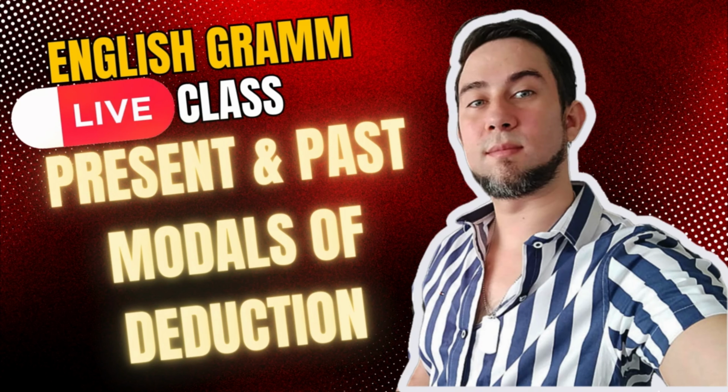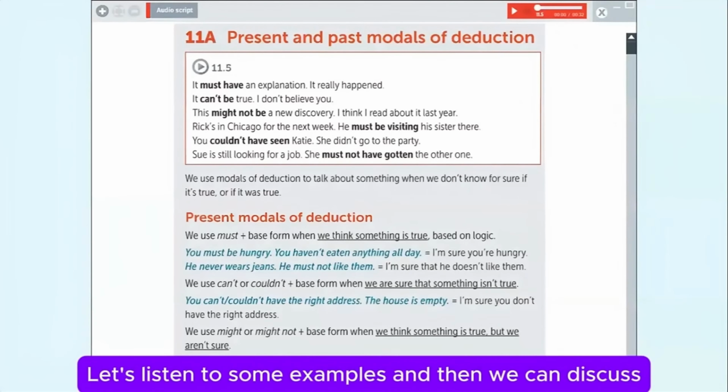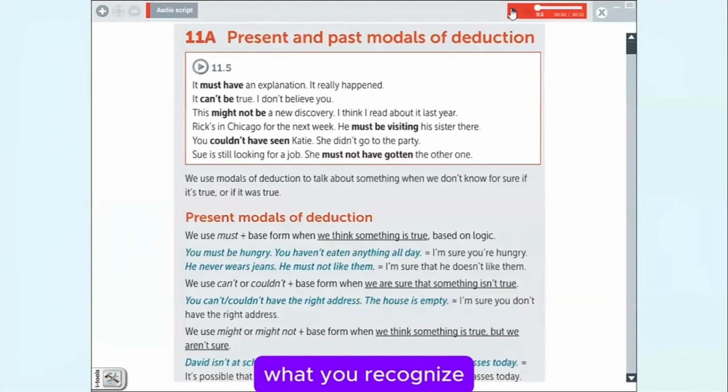Let's start with present and past modals of deduction. Let's listen to some examples and then we can discuss what you recognize.